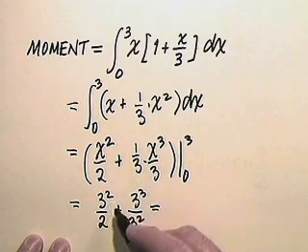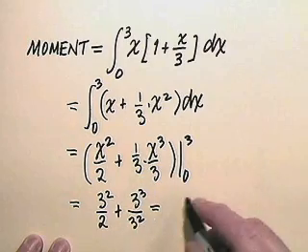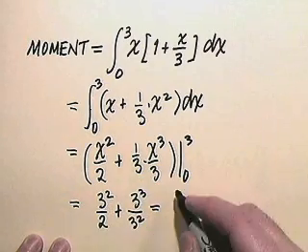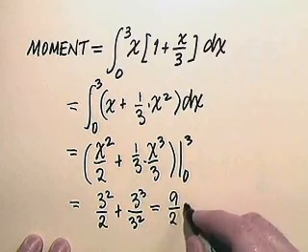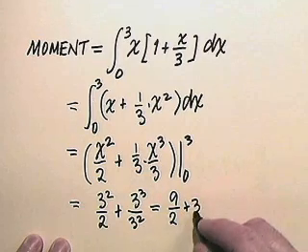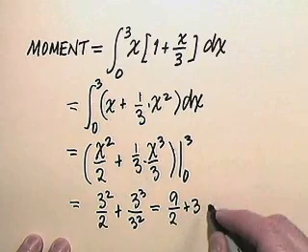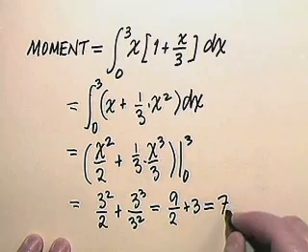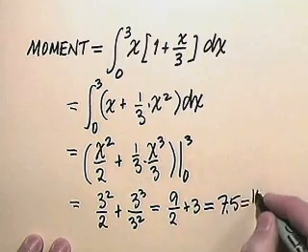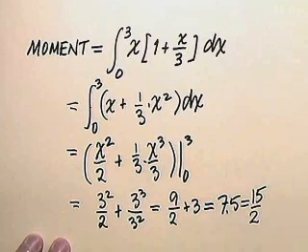And so consequently we have 3 cubed over 3 squared is a 3, and this is a 9/2. 9/2 plus 3. Well, what is 9/2? 9/2 is 4.5, so in effect we're getting 7.5 or 15/2.